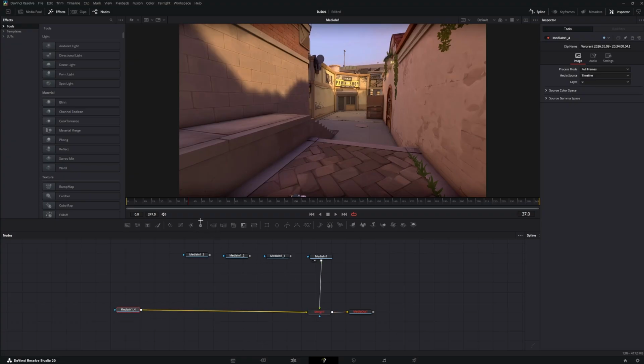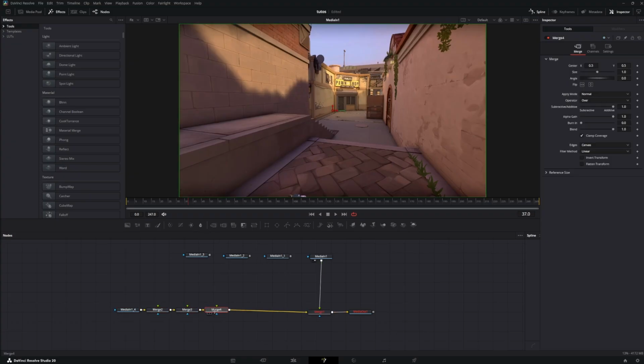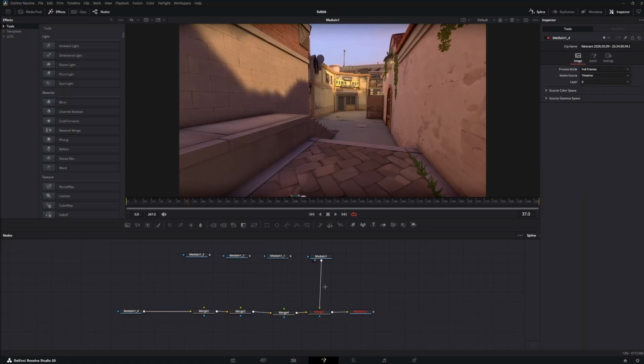Now we need 3 more merge nodes. Like this. Everything on the right is the foreground. So this is the very foreground, this is the second foreground, this is the third foreground, and this one is the background, like the heaven. We can rename it. Press F2 on your keyboard, and let's name it stairs.